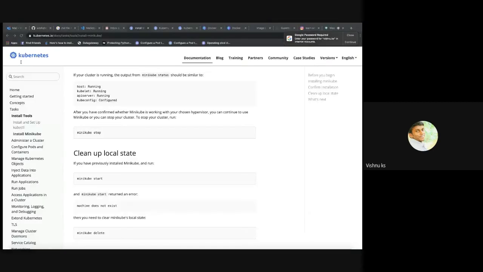I have already installed my Minikube. So my Minikube cluster is running. If I do kubectl get nodes, so kubectl also you need to install after installing Minikube. The kubectl CLI, I'll show you.